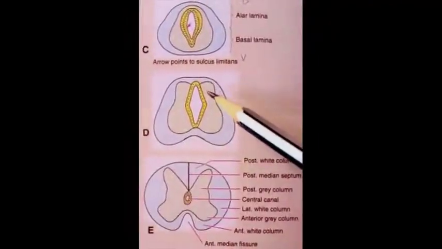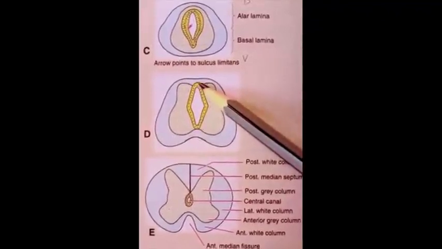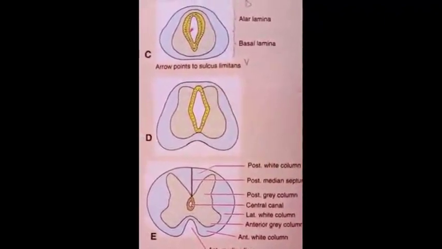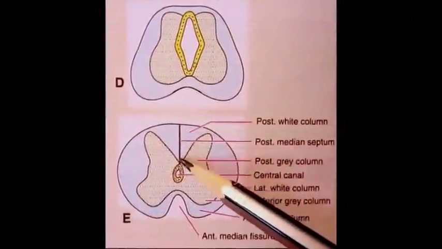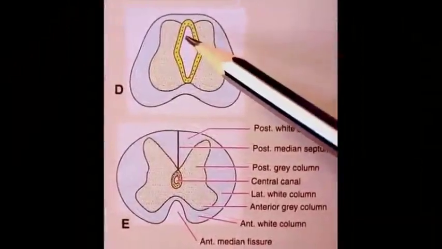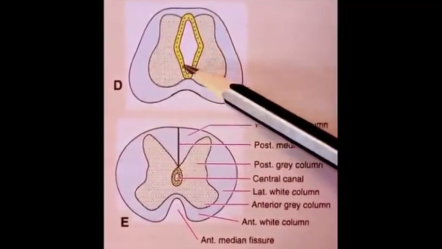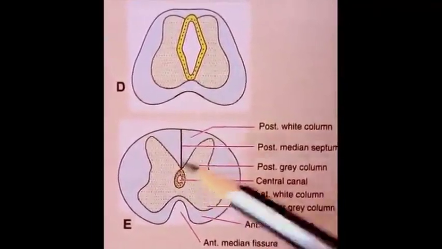With further growth of the alar lamina of the spinal cord, the dorsal part of the cavity of the spinal cord gets obliterated, and the posterior median septum is formed in this area. The dorsal part of the cavity gets obliterated, and the ventral part of the cavity remains in the form of the central canal within the spinal cord.